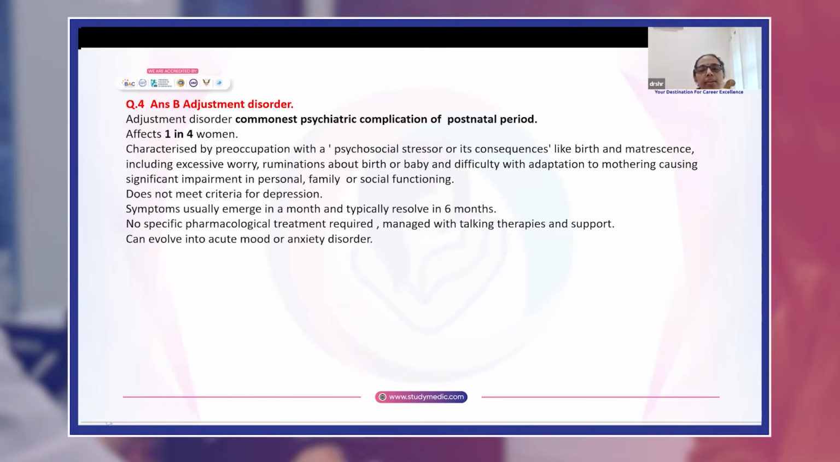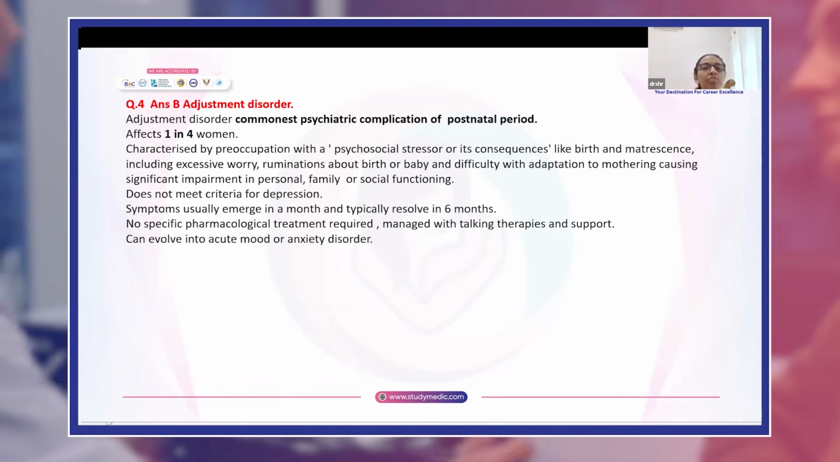Adjustment disorder is the commonest psychiatric complication of the postnatal period. It usually affects 1 in 4 women.